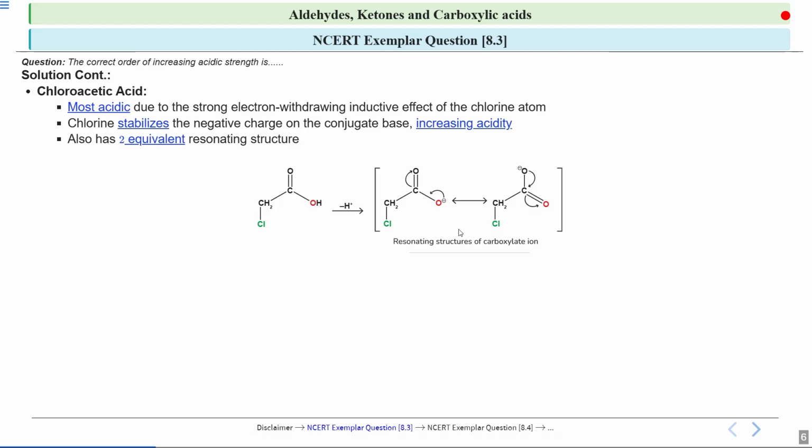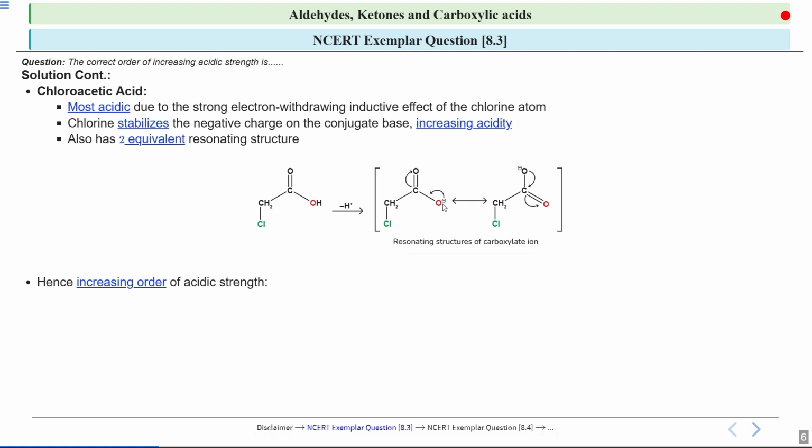Okay, and you can see that the chlorine stabilizes the negative charge on the conjugate base because it has electron withdrawing nature. Okay, and also it has two equivalent resonating structures. That is, this negative charge on oxygen is delocalized between these two oxygen atoms.